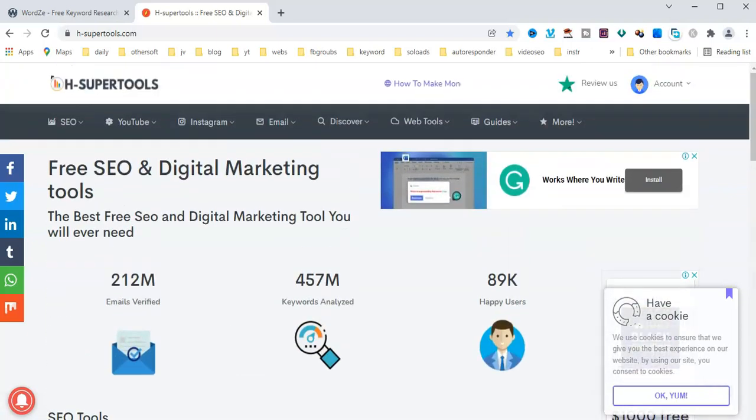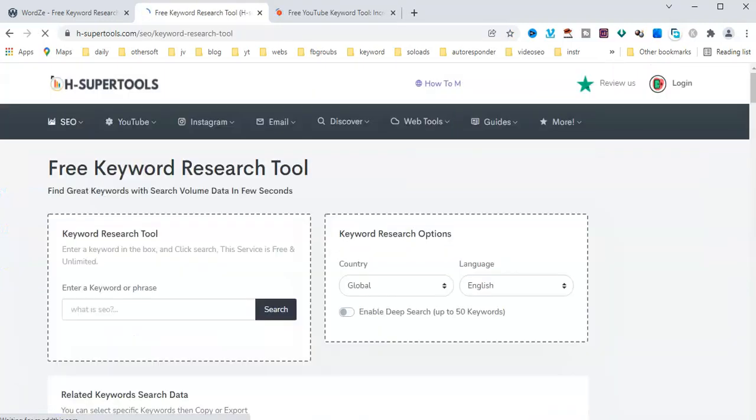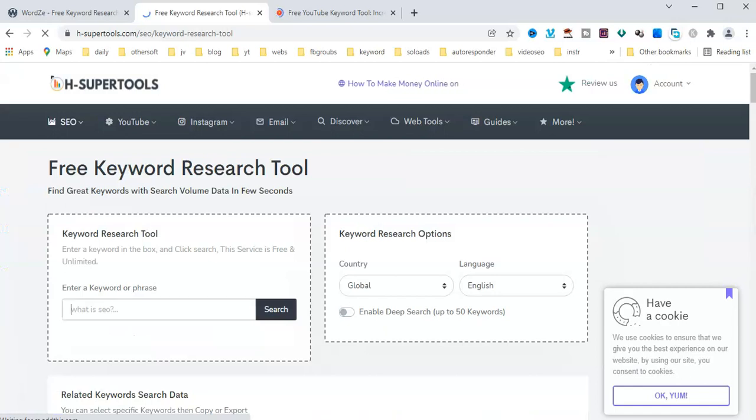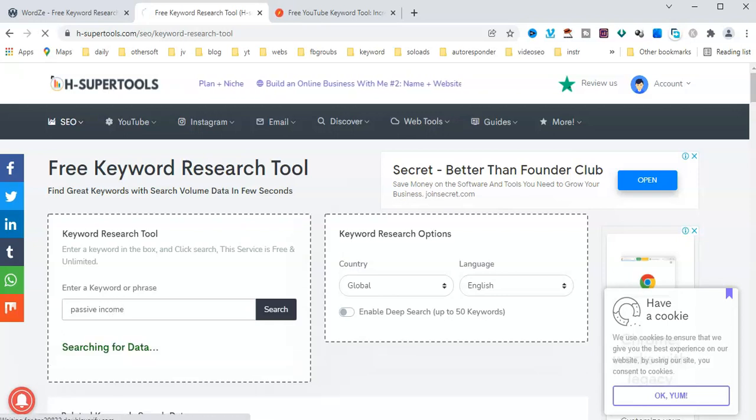Here is h-supertools.com. Suppose I will check the YouTube keyword tool and also the SEO tool. Just to check this one. Enter the keyword passive income. Search this one.